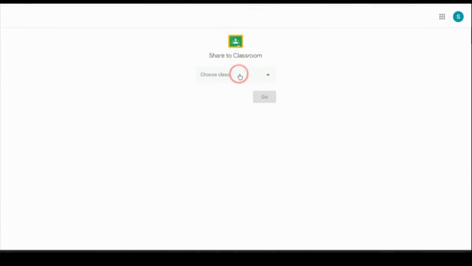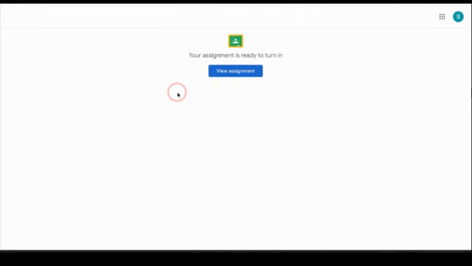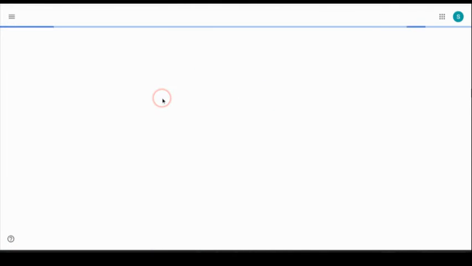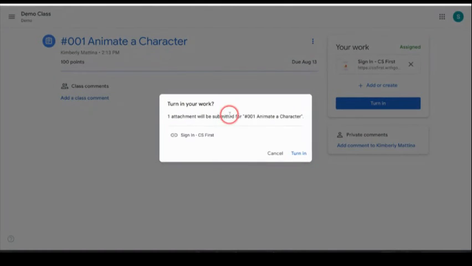All right, now it's asking me, as a student, you can see I'm a student now, which Google Classroom do I want to attach this Scratch project to? So I'm going to click on the demo class, and it's asking me which assignment. I'm going to select my animated character assignment, and I'm going to click go. And it's prompting me right here to attach my Bear project, or Scratch project, right to this assignment. So I'm going to click View Assignment, and you can see right here it attached it. So I'm going to click Turn In as a student.